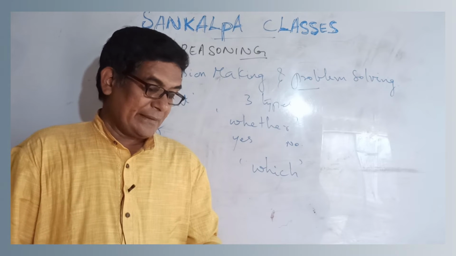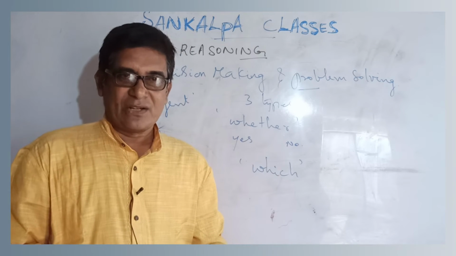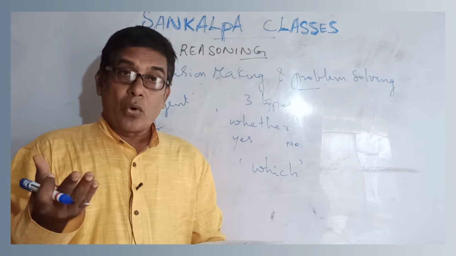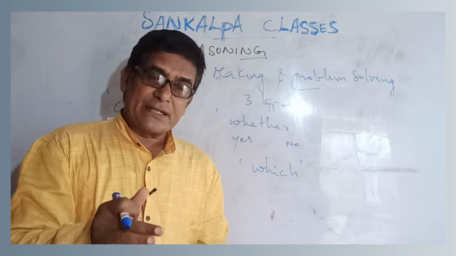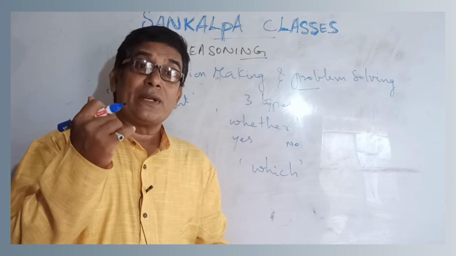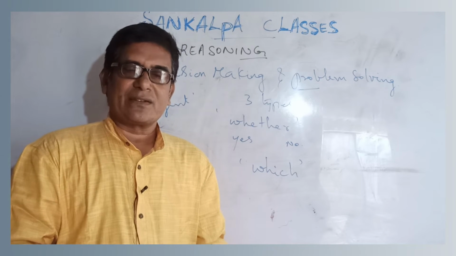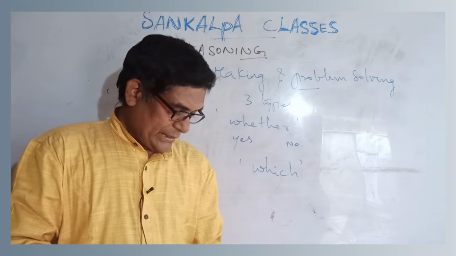The other is, I can purchase this book if I have some money. Only when I have money can I purchase the book. Only when the syllabus is completed within the stipulated time, in the right time, can I sit in the competitive examination. So this is called a contingent decision. Now I will give you the case study.